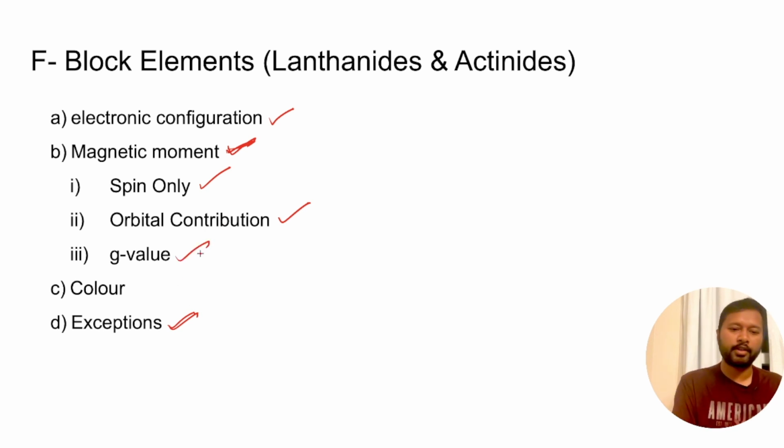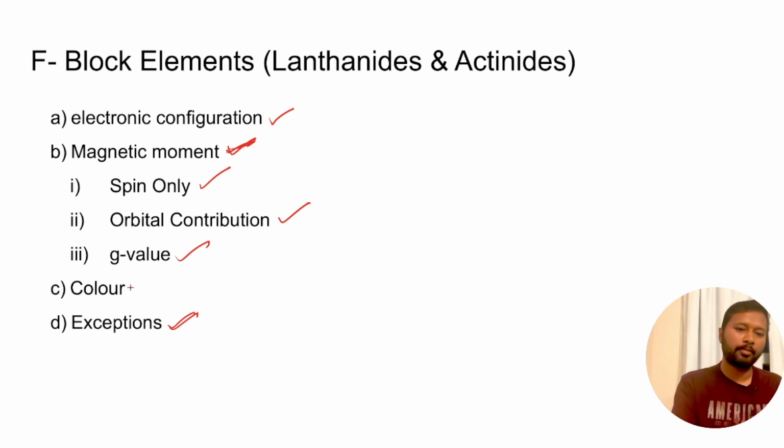G value calculation is again an important thing. You should know the formula, and you should know how to implement that formula to find out the G value for a given ion. All these things you can only do if you know the electronic configuration, if you know the atomic number. So the first point is very important: whenever you start studying f-block elements, or whenever you are revising this topic, it's important to remember the electronic configuration, so that you don't make mistakes while doing these questions, which are super simple to solve. You will generally get them in 2 marker.